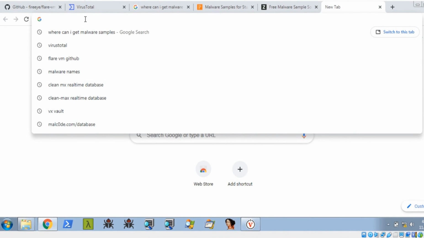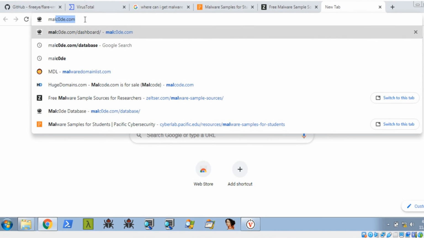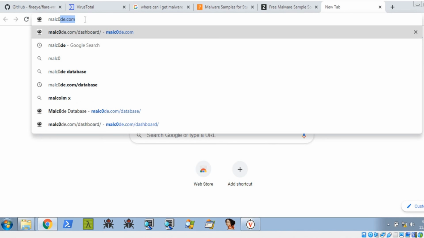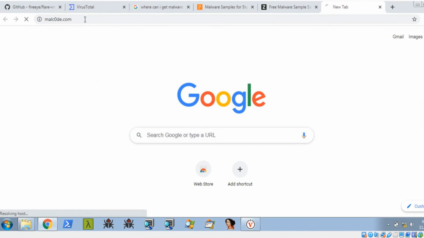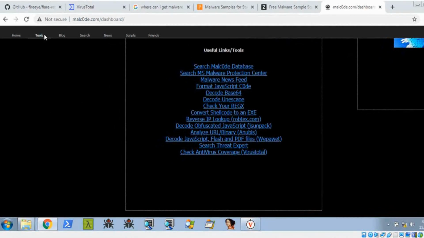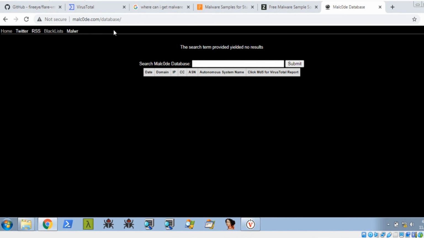You can get them at malcode, you need to give 0malcode.com. This is another site where you can get other samples. In its database, you can search what malwares are included on that site.